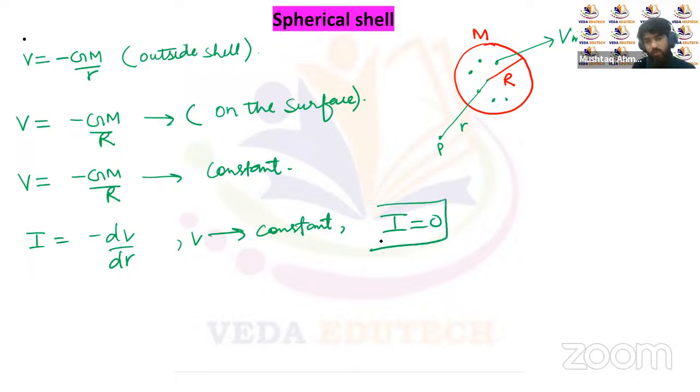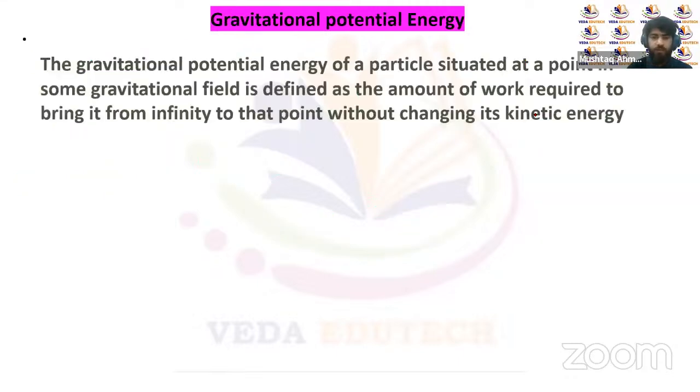So it means that there is no net gravitational field intensity. It means that if we place a mass small m inside the shell, then the net force on this mass will be equal to 0, because of the zero gravitational field intensity inside this spherical shell. So these are the values of the gravitational potential because of the shell on its surface, inside the shell, and outside the shell. Outside it's like a point mass, the potential due to a point mass, minus GM by r.